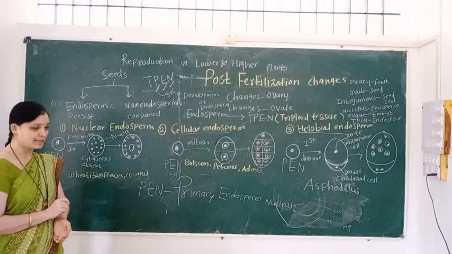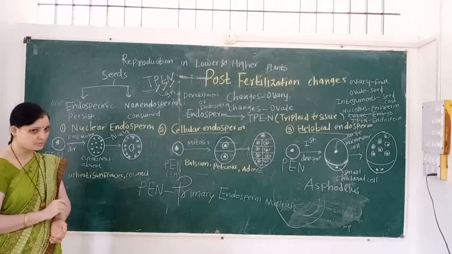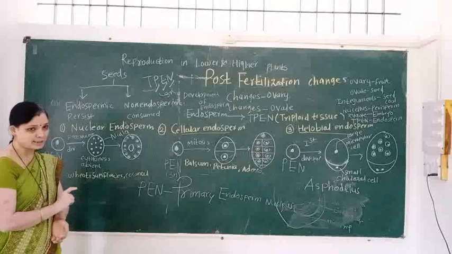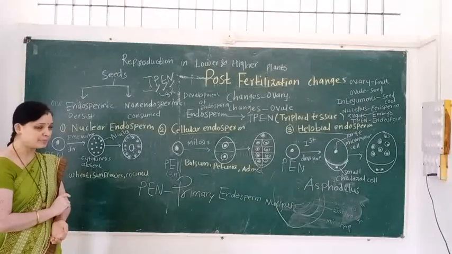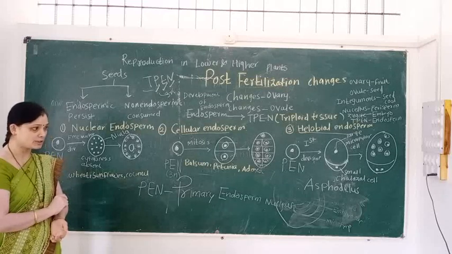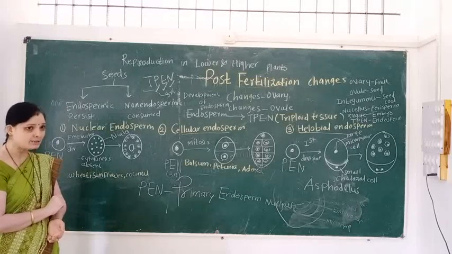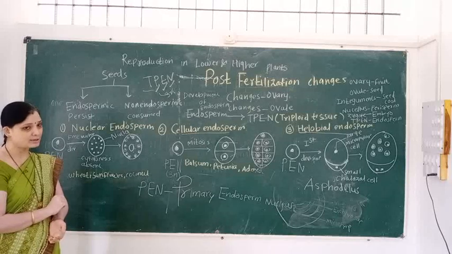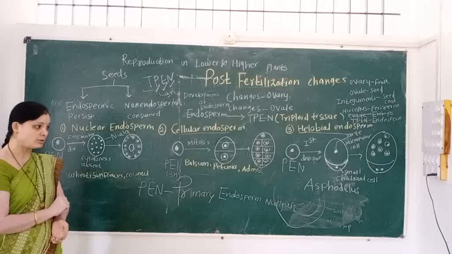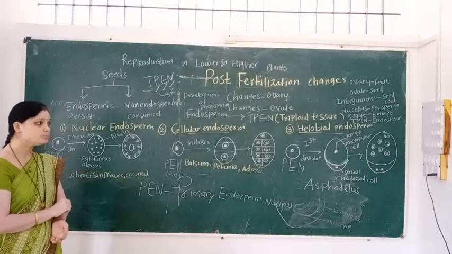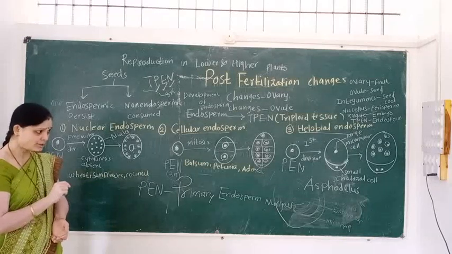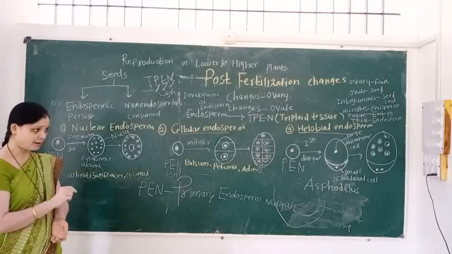And third type is helobial endosperm. It is intermediate between nuclear endosperm and cellular endosperm. In this type, the PEN, that is the primary endosperm nucleus, undergoes first division to form two unequal cells. One cell is larger, another cell is smaller. The larger cell is called the micropylar cell, the smaller cell is called the chalazial cell. The larger micropylar cell and smaller chalazial cell divide transversely.